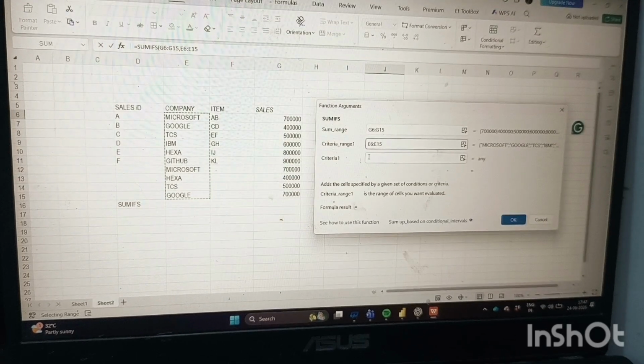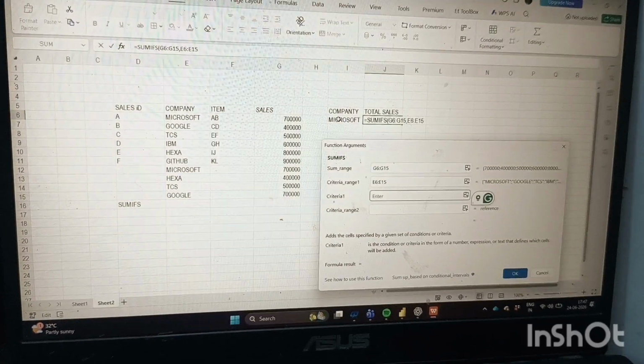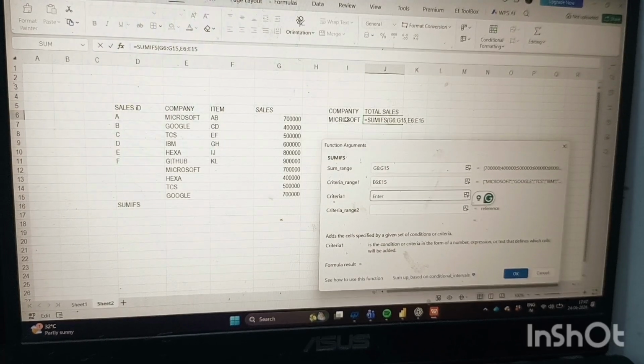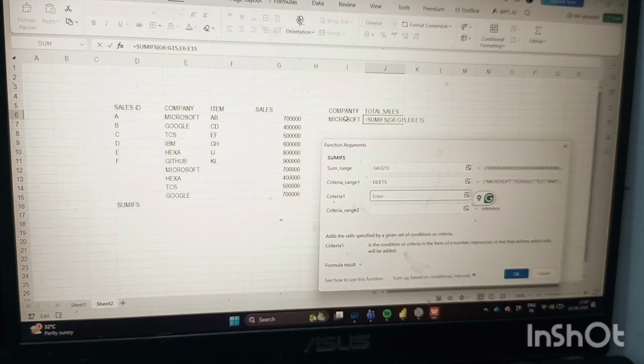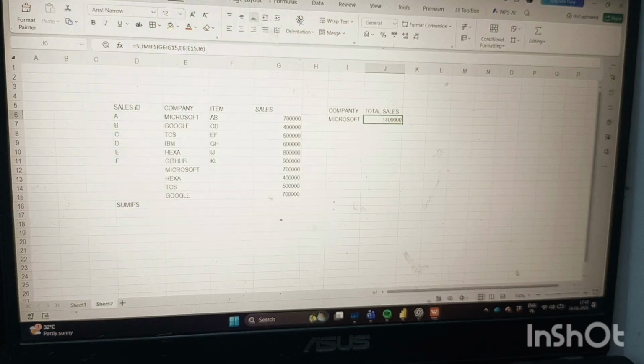In criteria 1, you select which company you want to calculate the total sales for. I am going to calculate Microsoft, which I have written separately here, so I will select it, and then just click OK.